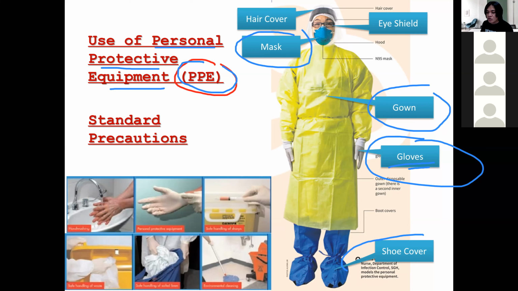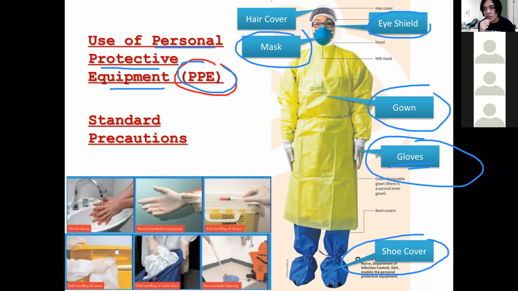Also, you need to wear shoe covers. Why do we need to wear shoe covers? Because there are some microorganisms on the floor of the patient's room, and once you go to other patients, you will be bringing those microorganisms. Eye shield is very important.